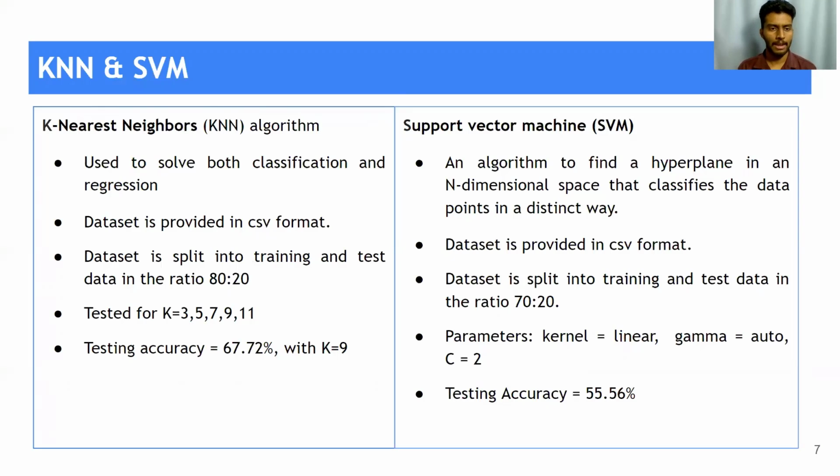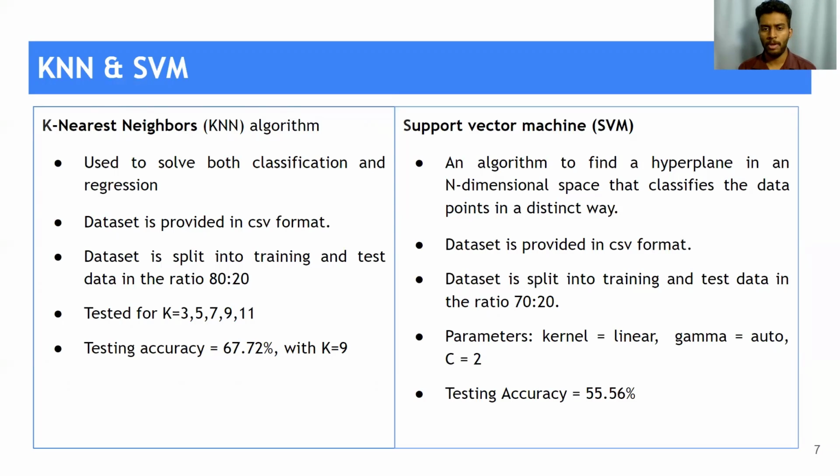In the case of KNN, the dataset is provided in CSV format, and we have split the dataset in the ratio of 80:20, where 80% is used for training and 20% for testing purposes. And we have tested for k equal to 3, 5, 7, 9, and 11. With k equal to 9, we have achieved a testing accuracy of 67.72% for KNN.